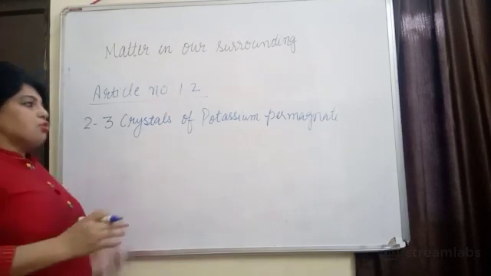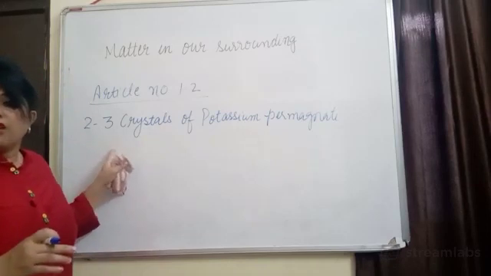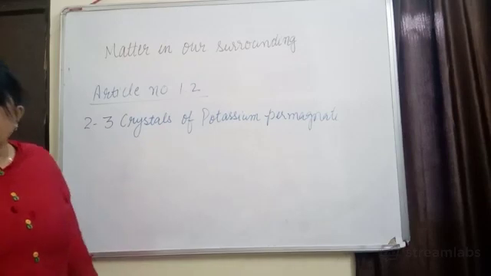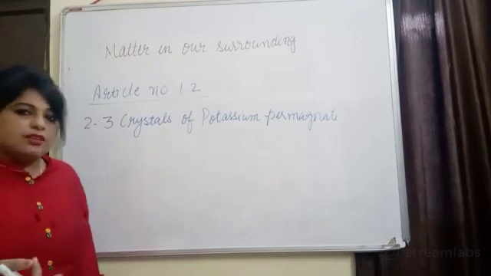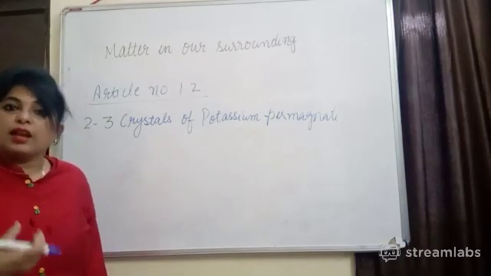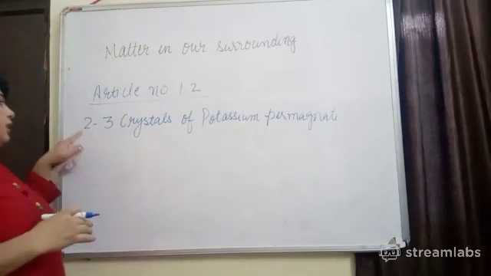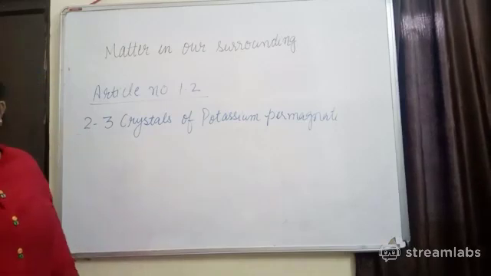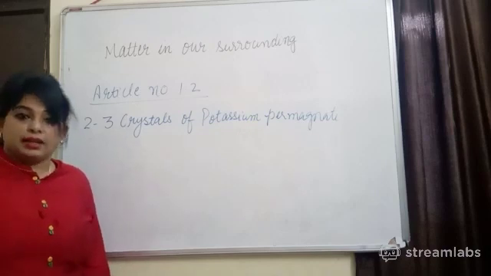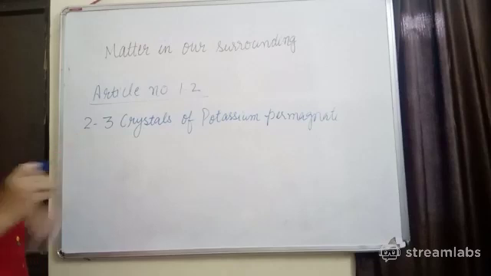Clear to everyone? So with the help of this activity, we are going to prove that matter is made up of tiny particles, and they are very small in size. We cannot see them with the naked eye, and we cannot even see them with a powerful microscope. They are so small and large in number. Even in 2 to 3 crystals of potassium permanganate, there are millions and millions of tiny particles. So with the help of an activity, we are going to understand.